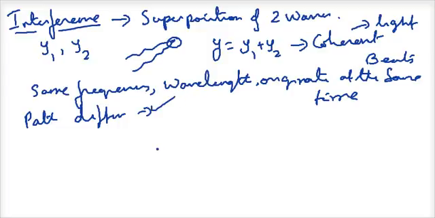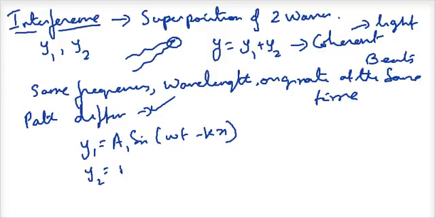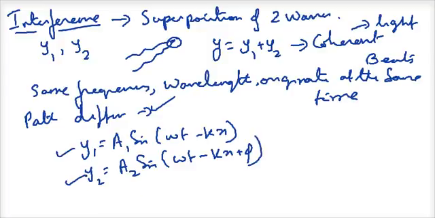Now if you understand this, then I'll first show the maths, and then again we will discuss these issues and take it ahead. Suppose y1 is equal to a1 sine omega t minus kx. This is an equation of a wave, and y2 is equal to a2 sine omega t minus kx plus phi. So this is one wave, this is another wave, and these two waves meet at a point. So I can say y is equal to y1 plus y2. At a point wherever they meet, y is equal to y1 plus y2. Now I would try to add these two waves.